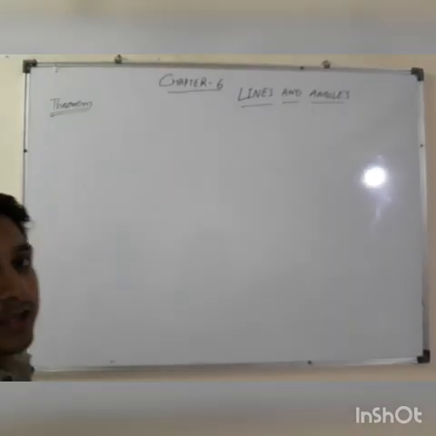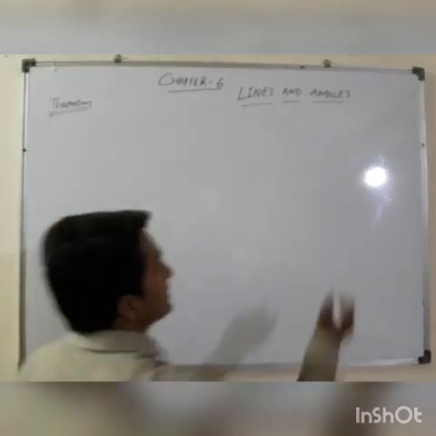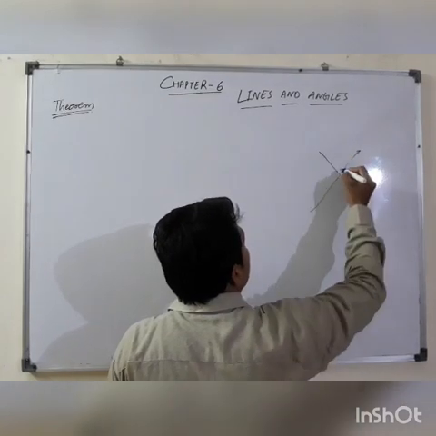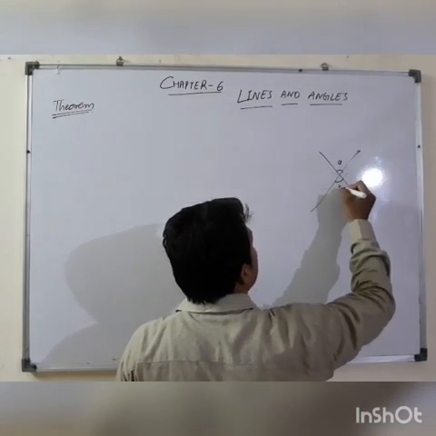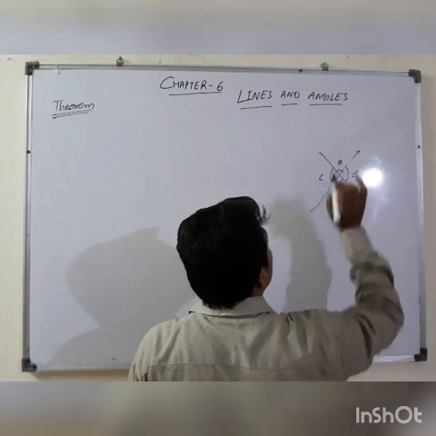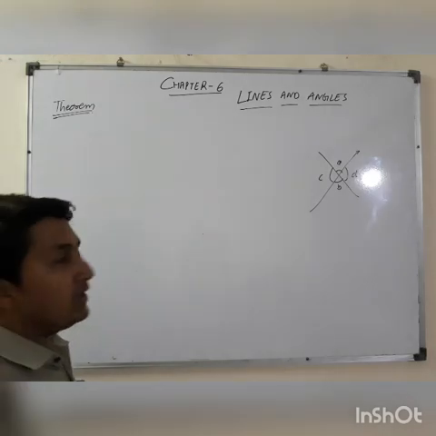The first theorem is: if two lines are intersecting, then opposite angles will be equal. This is the first theorem. Okay, if two lines are intersecting, then opposite angles are equal.